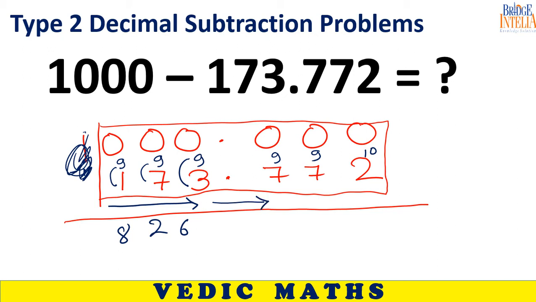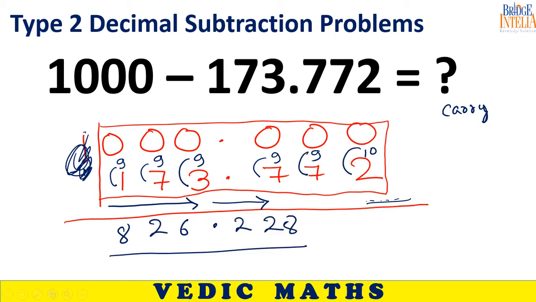Traditional subtraction involves two problems: the problem of carry and the problem of moving in the opposite, inconvenient direction. So 8, 2, 6. Bring back the decimal. 9 minus 7, 2. 9 minus 7, 2. 10 minus 2, 8. See how easy it becomes if you change your perception.